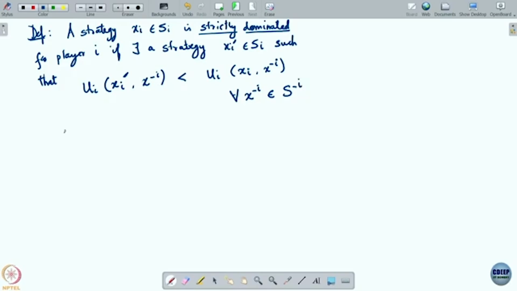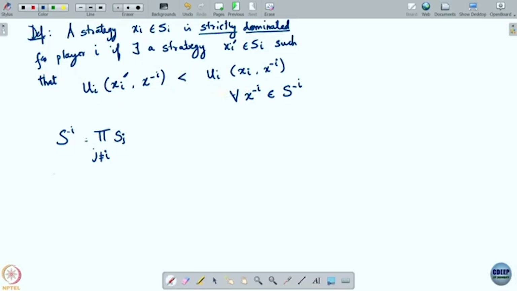What is the set S minus I? S minus I is simply the product over J of set Sj, J which is not equal to I. So, a strategy Xi is said to be strictly dominated for player I if there is another strategy that is better for this player regardless of what the other players play. Xi dash is always better than Xi and strictly so.